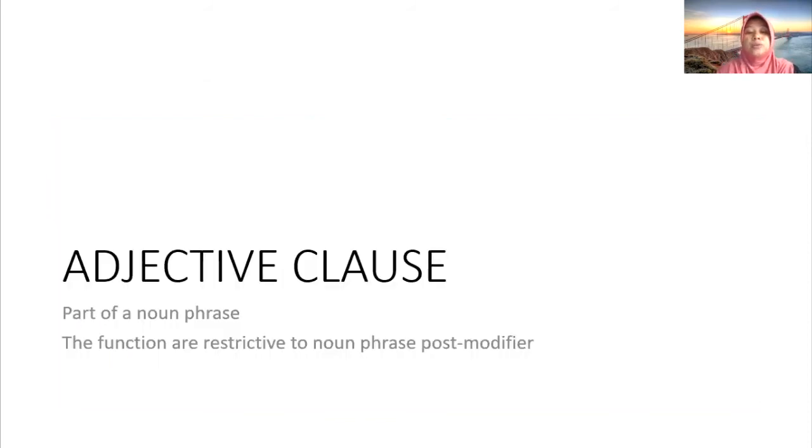Okay, next, let's continue to adjective clause. As I said before, noun clause has almost the same function as a noun. Adjective clause is also the same. So adjective clause functions like an adjective. Adjective clause is part of a noun phrase, and its function is restrictive, as a noun phrase postmodifier.